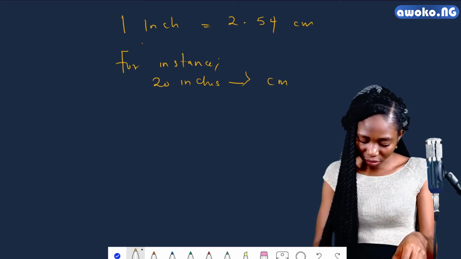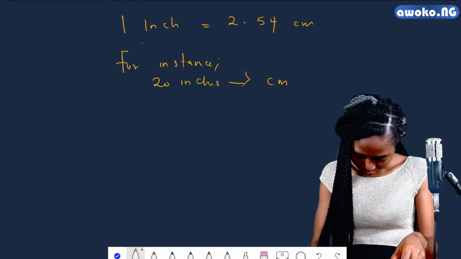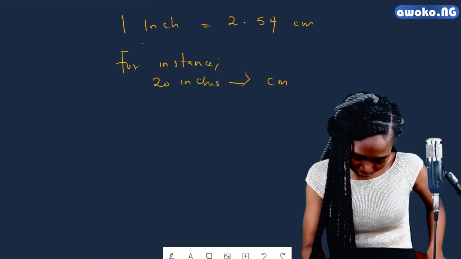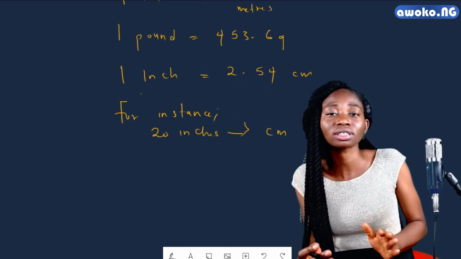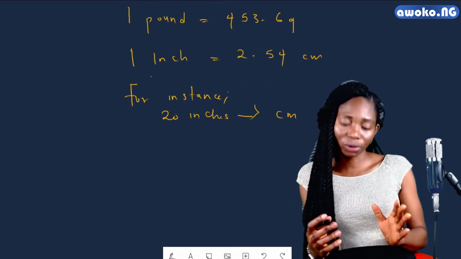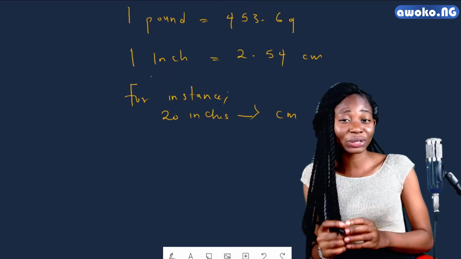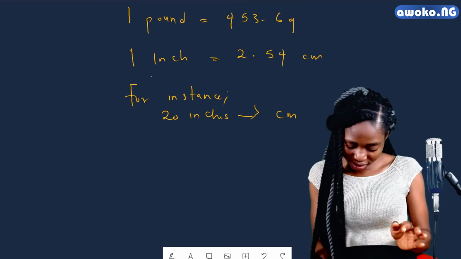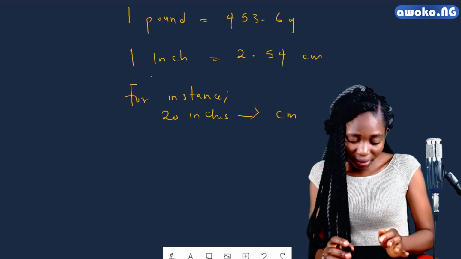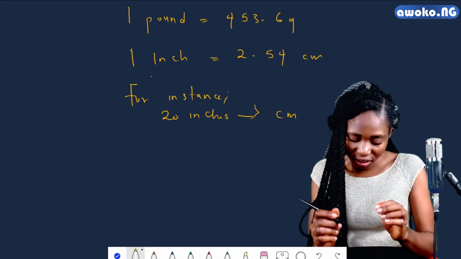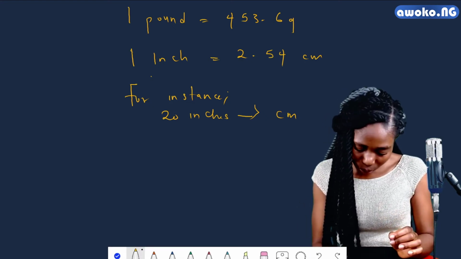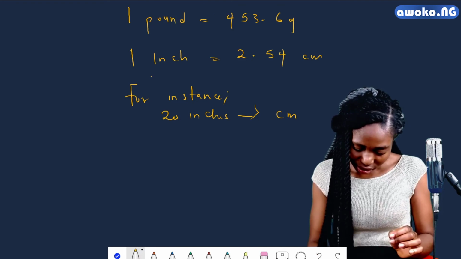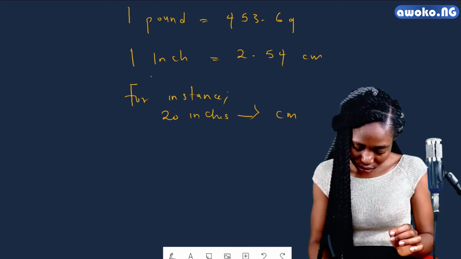Using my conversion factor, which of these conversion factors can actually help me solve my problem? Vividly, I could see that the conversion factor 1 inch is equal to 2.54 centimeter can actually help me solve this problem.